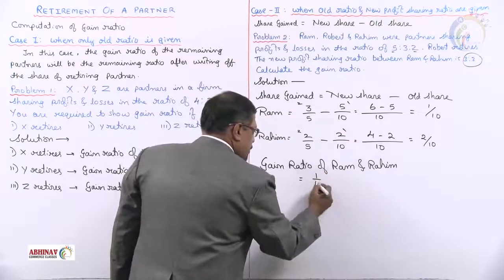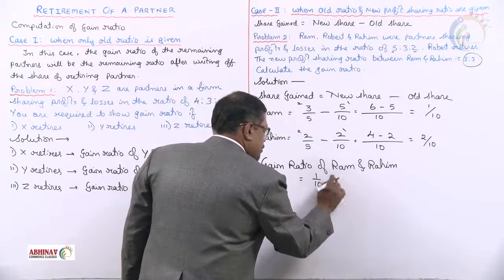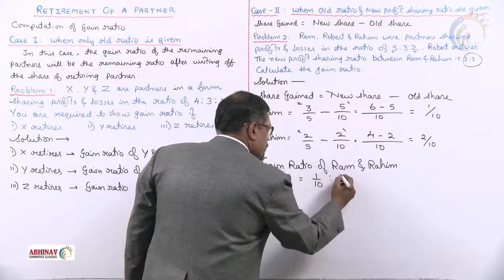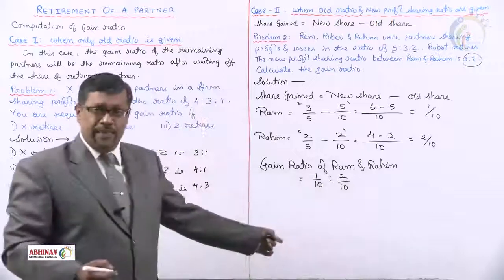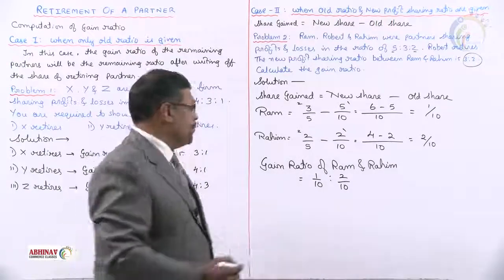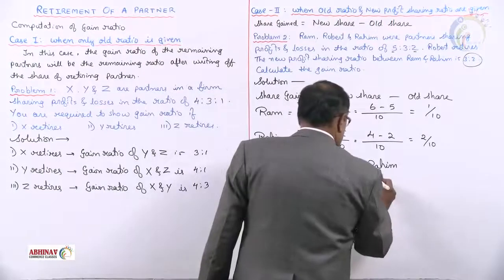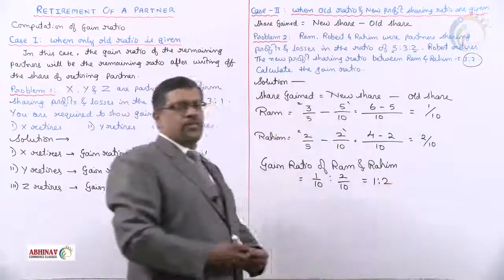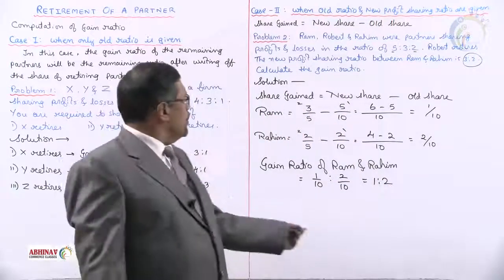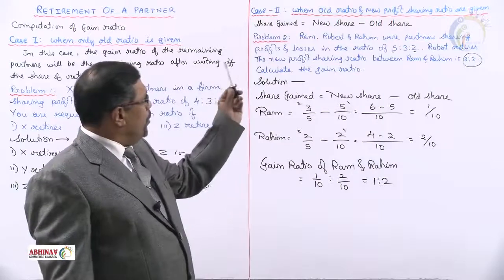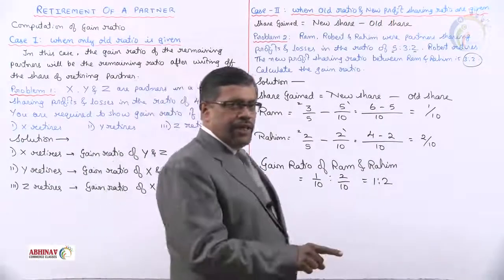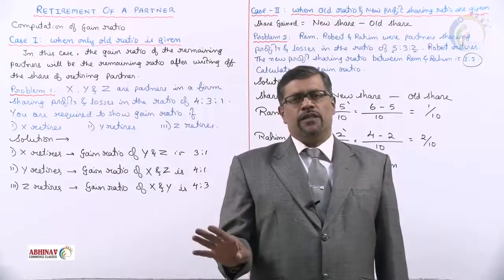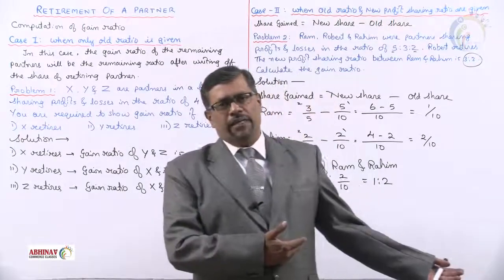Ram's share gained is 1 by 10. Rahim's share is 2 by 10. No further LCM needed, the denominator is the same. So what will the ratio be? 1:2. So when old ratio and new ratio are given, how do we find share gained? New share minus old share. That's all. A very simple case.